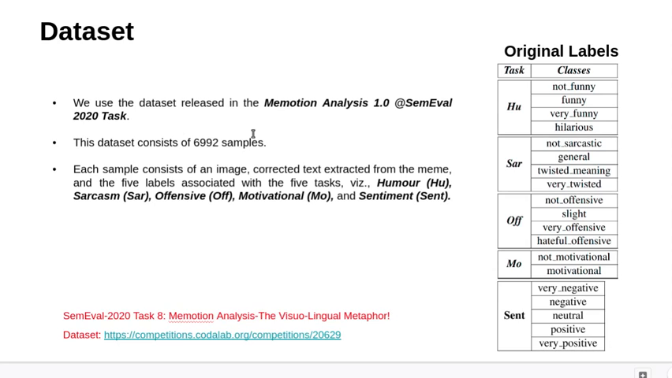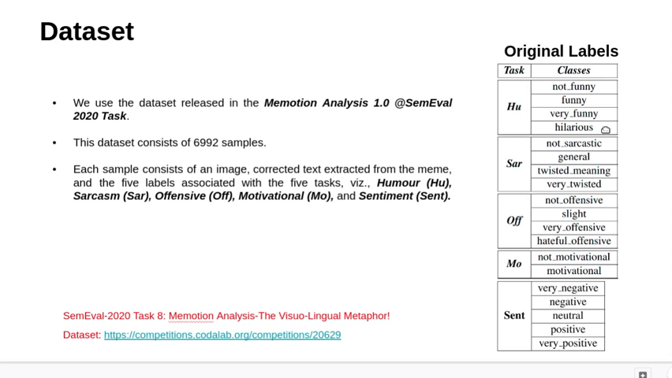We use the dataset released in the Memotion Analysis 1.0 at the SemEval 2020 task. This dataset consists of approximately 7,000 samples, and each sample consists of an image, corresponding text extracted from the meme, and the 5 labels associated with the 5 tasks: humor, sarcasm, offensive, motivation, and sentiment. And these are the statistics of the dataset.